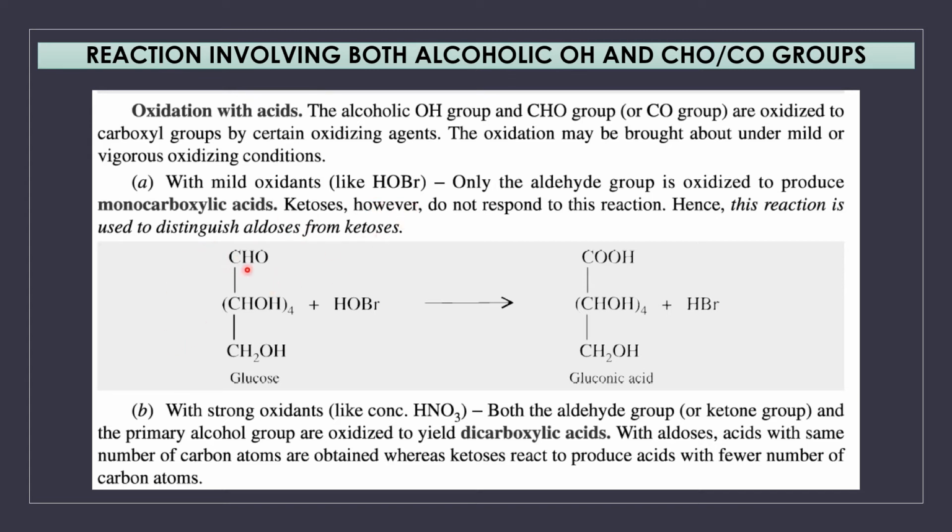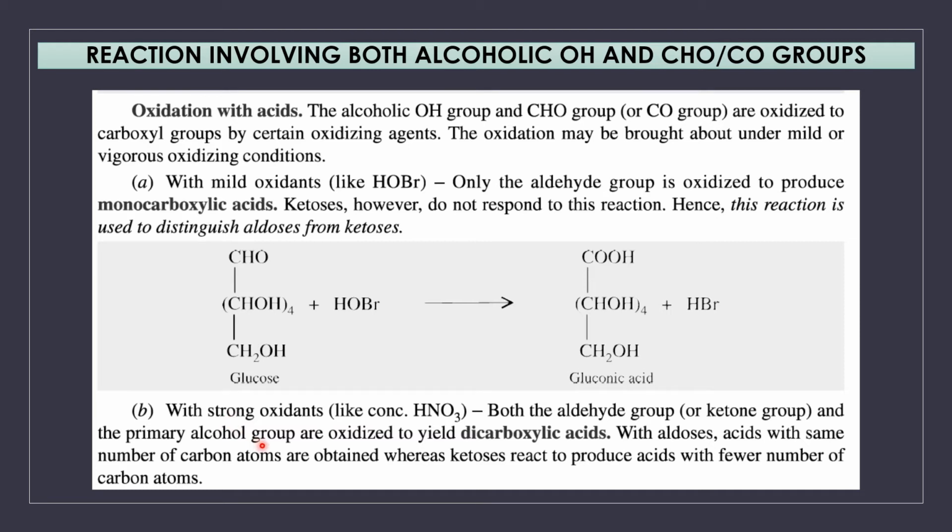Only the aldehyde group alone gets oxidized. When the aldehyde group is oxidized, we will get an acid group. CHO group is oxidized to COOH group. When we use mild oxidants like hypobromous acid, the aldehyde group is oxidized to produce monocarboxylic acid, whereas ketoses will not respond to this reaction. So this reaction with mild oxidants is used to distinguish aldoses and ketoses.